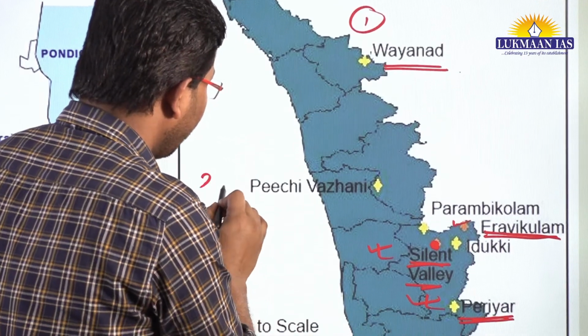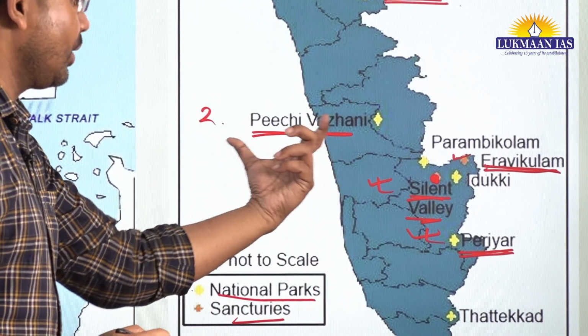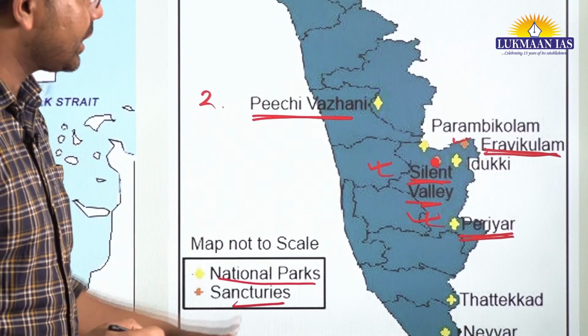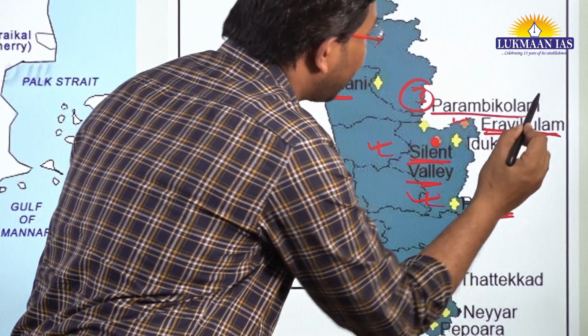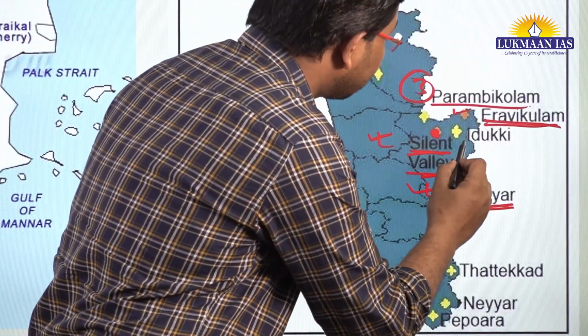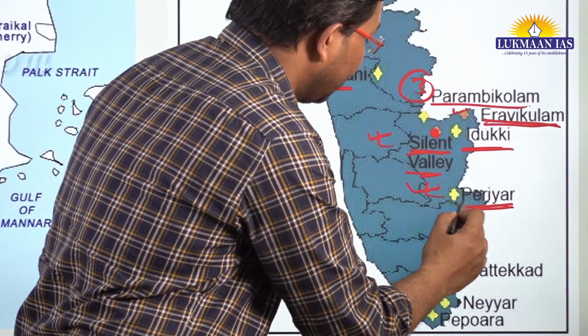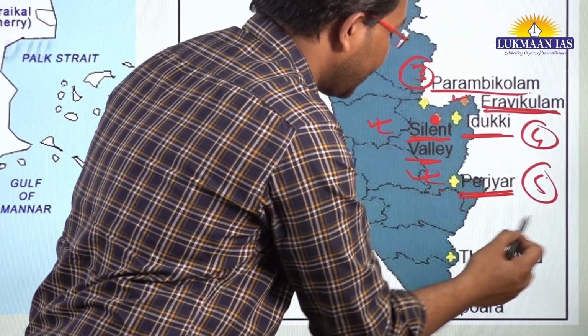Number 2, Pichi Vazhani, which is also a national park. Third, Parambikulam National Park. Fourth, Idukki National Park. Fifth, Periyar National Park.